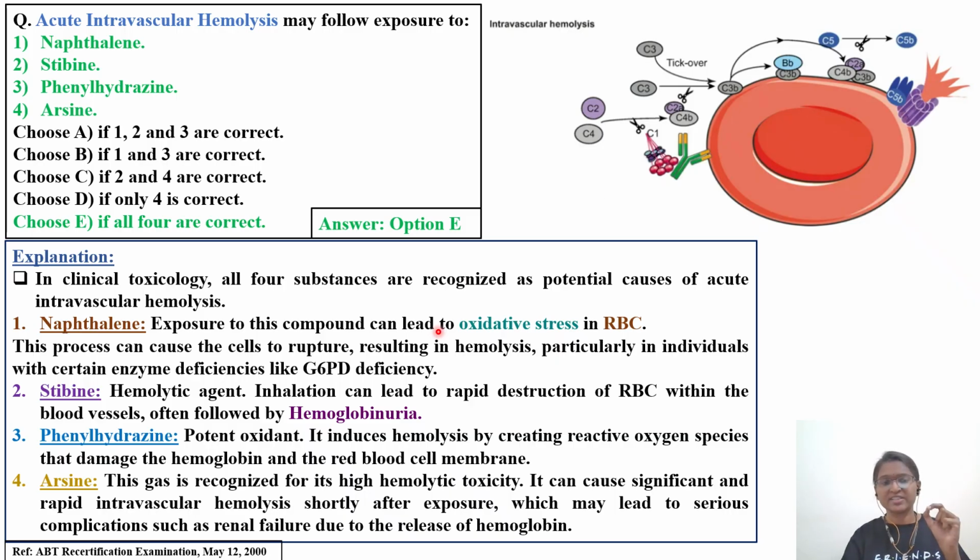And coming to the last option, arsine. Arsine gas is recognized for its high hemolytic activity, similar to stibine. Workers in factories who inhale arsine gas get significant and rapid intravascular hemolysis. Intra means within the blood vessel, and there is breakage of the RBC shortly after exposure, which may lead to serious complications such as renal failure, that is kidney failure, due to the release of hemoglobin. Hemoglobin is released in high amounts, the kidney gets exposed to these high concentrations, and this results in kidney failure.